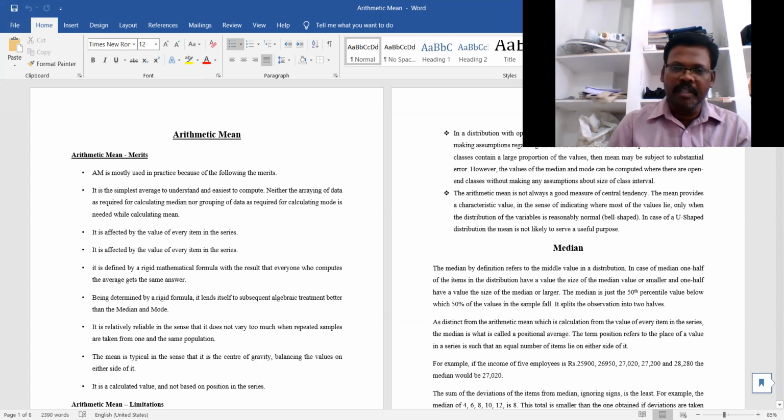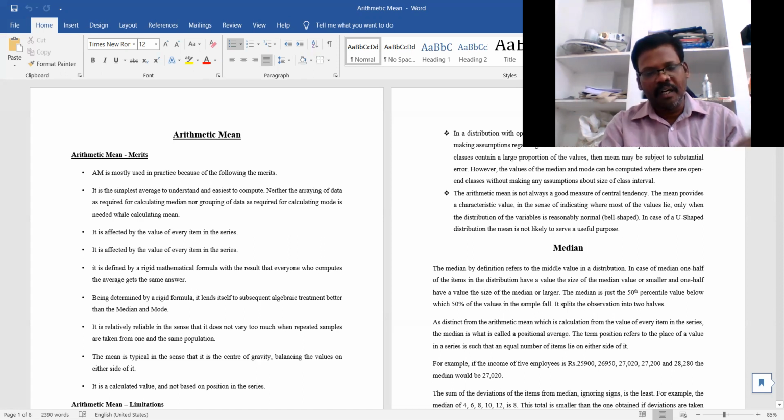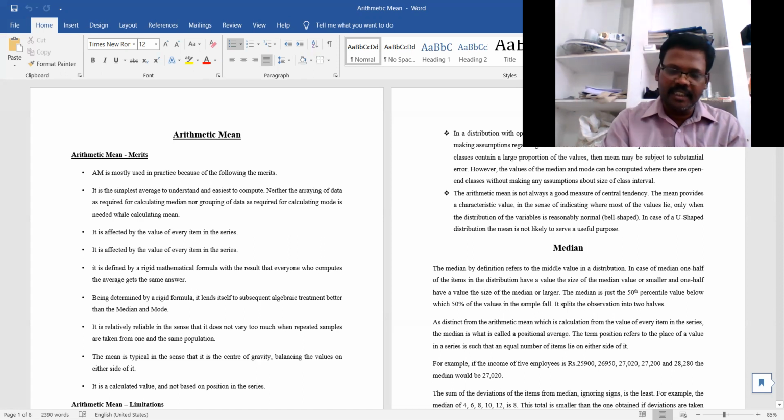In the simple arithmetic mean, we construct the average based on the individual series, the discrete series, and the continuous series, and also the step deviation method.